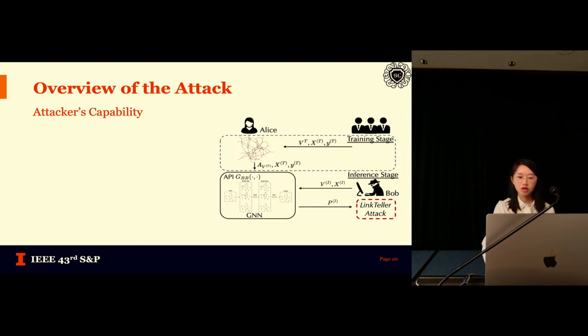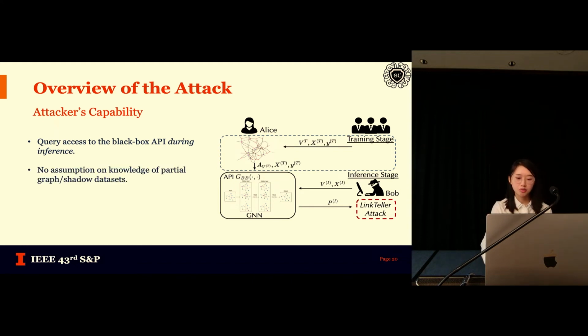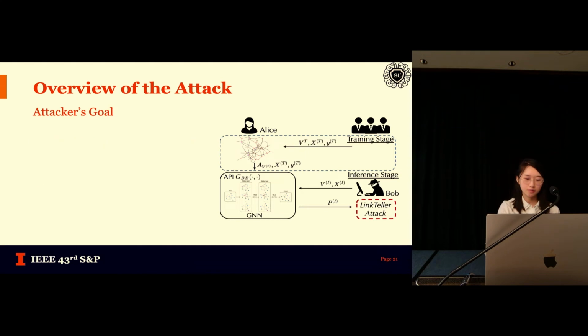We consider only the elementary knowledge and capability of the attacker. We only require query access to the black box API during inference time, and we do not assume any knowledge of either the partial graph or the shadow datasets as in the baseline LSA attack. The attacker's goal is to recover the connections among the inference nodes that he has interest in, and the means is to query the API and perform some magic on the returned predictions.